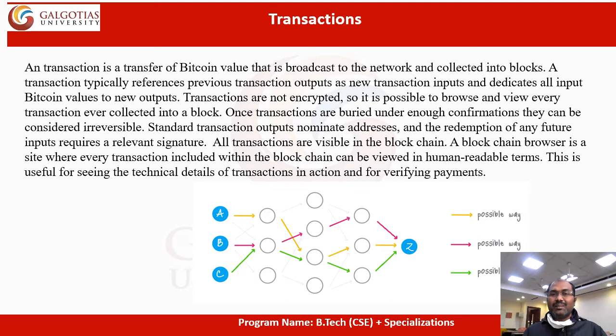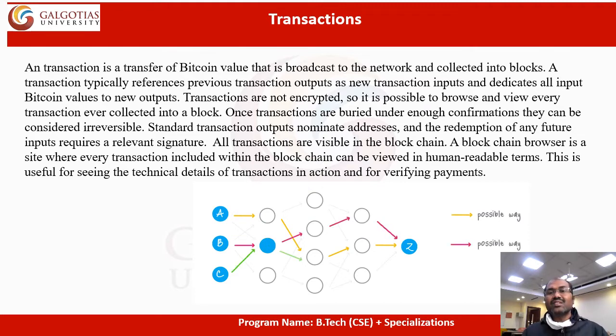Transactions are not encrypted, so it is possible to browse and view every transaction ever collected into a block. Once transactions are buried under enough confirmations, they can be considered irreversible. Standard transaction outputs nominate an address, and the redemption of any future inputs requires a relevant signature.